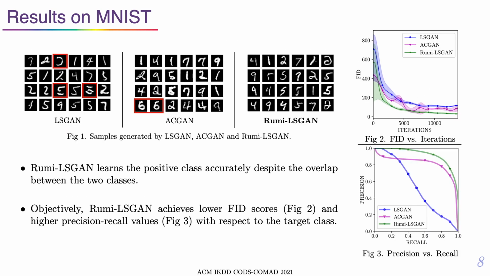The convergence of FID or Frechet inception distance scores and precision recall analysis measured with respect to the positive class reinforce these observations. RumiLSGAN converges faster than the baselines, saturates to a more stable value, while generating samples only from the desired class.